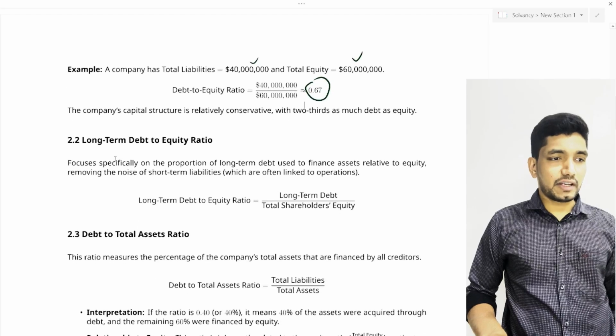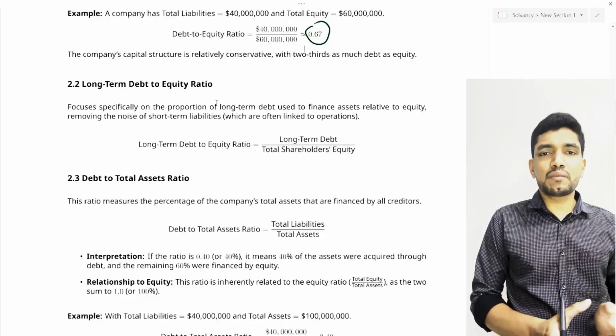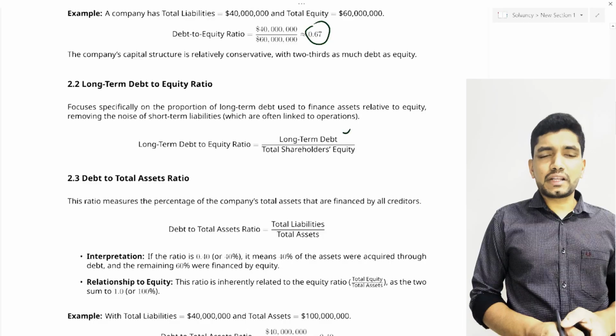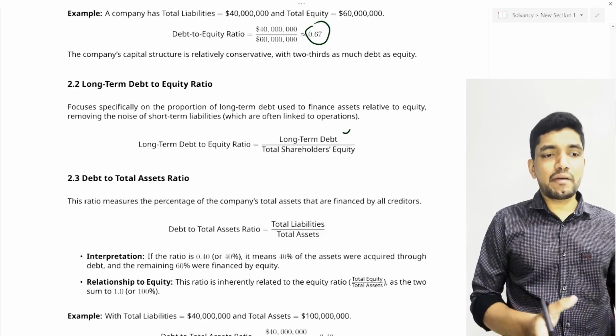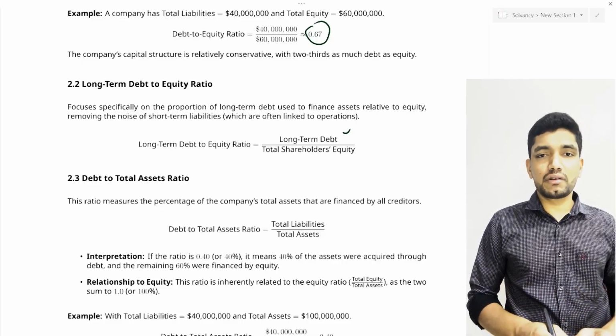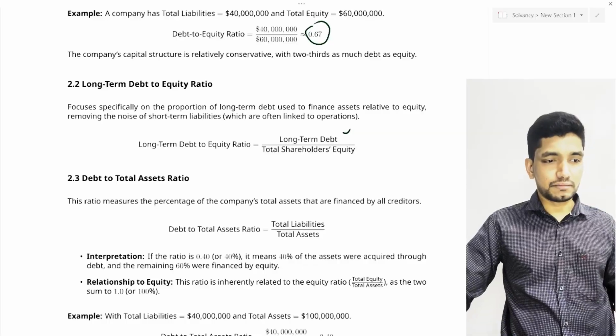Let's move on to the second ratio, the long-term debt equity ratio. It is similar to the debt equity ratio, but here we consider only long-term debt instead of total debt. Long-term debts are debts that have a longer maturity period. In total liabilities or total debt, we also consider all short-term liabilities. But in the long-term debt equity ratio, we consider only long-term debt or long-term creditors against shareholders' equity.